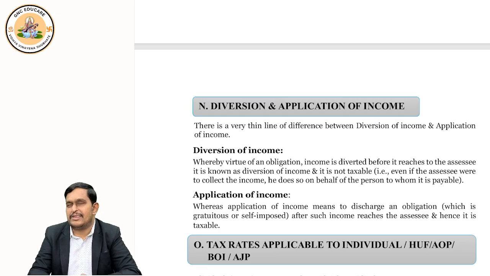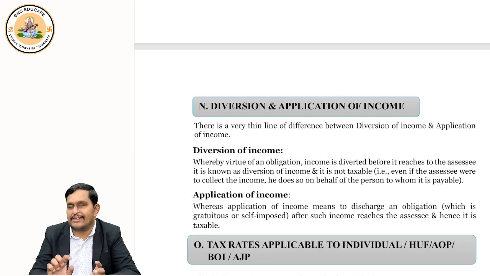Okay. So we discussed so many concepts today. Long video, correct? We discussed income under section 2 clause 24. Then we discussed heads of income, section 14. We discussed sources of income. We discussed gross total income, section 80B subsection 5. We discussed rounding off of income under section 288A, and rounding off of tax, 288B.